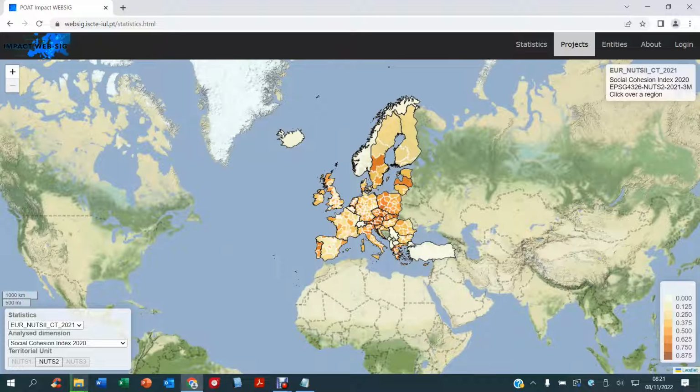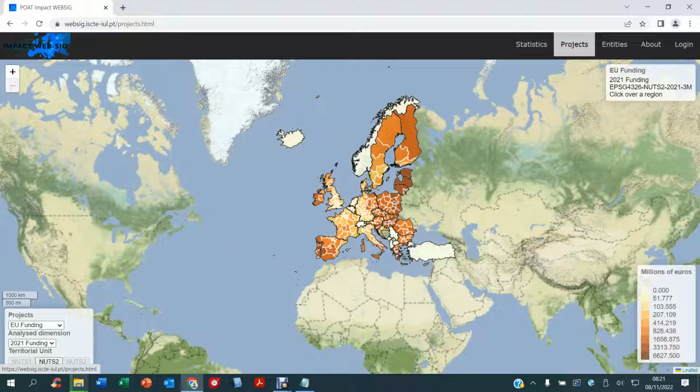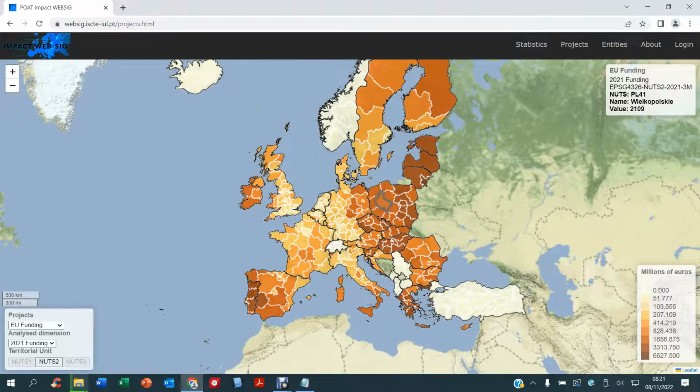So in the projects menu, the platform presents crucial data to obtain in an automated manner the scores of the policy intensity evaluation element of all the analyzed analytical dimensions of the selected policy intervention. More particularly, it is already possible to see data of EU cohesion policy post 2007 related to the total investment of this cohesion policy in the EU27 until 2021, and the total investment of the Portugal 2020 EU cohesion policy framework from 2014 to 2020 in the Portuguese municipalities.